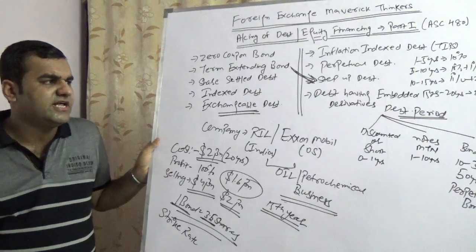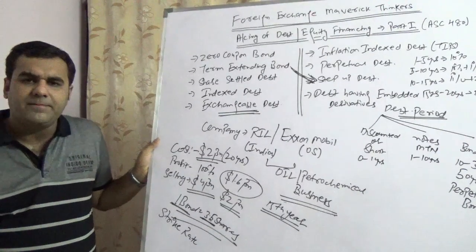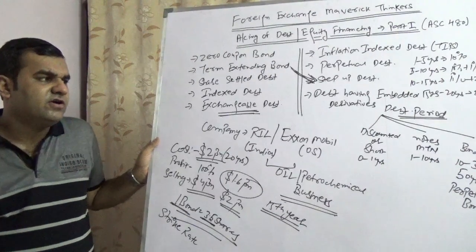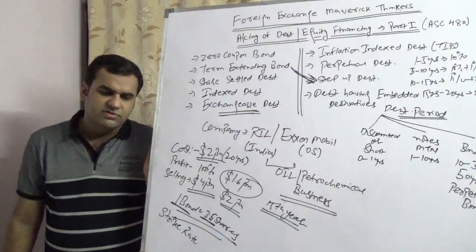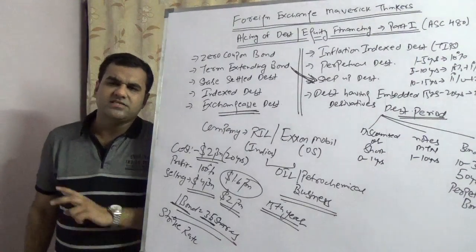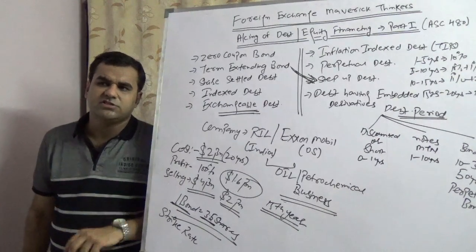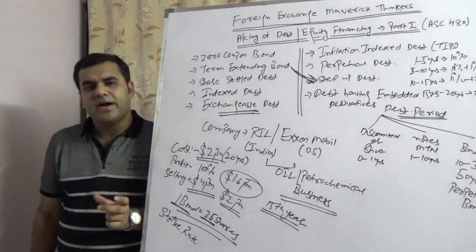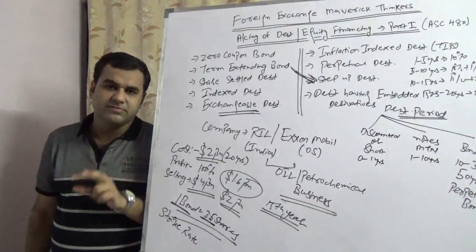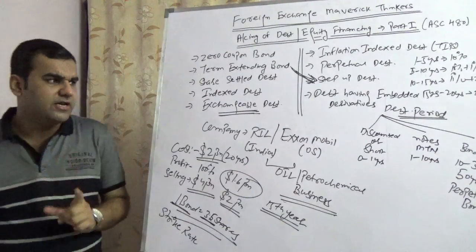Last but not the least, debt having embedded option, which we are going to cover in the second part. But for the introduction, embedded option is nothing but an option which is hidden in the bond. So generally speaking, embedded option is of three kinds. You would have embedded features, you would have call, or you would have put. But the other side of embedded option is you would have symmetrical embedded option. You would have embedded forward. Embedded option would have asymmetrical payoff profile, and embedded forward would have symmetrical payoff profile.